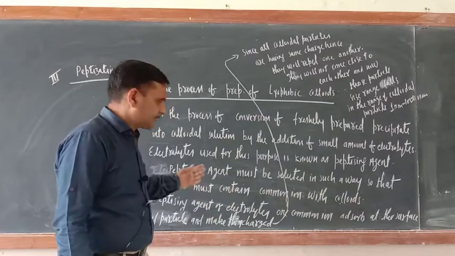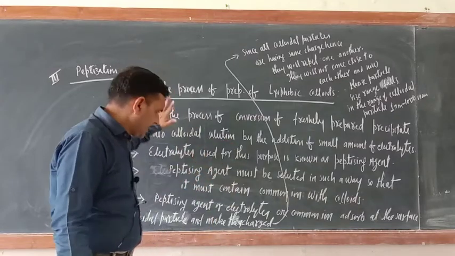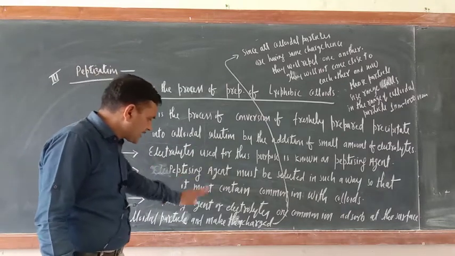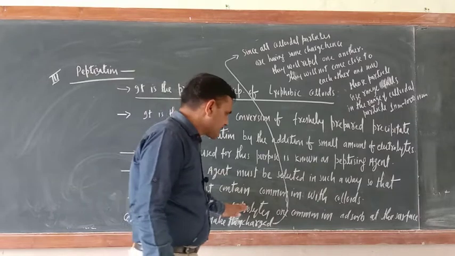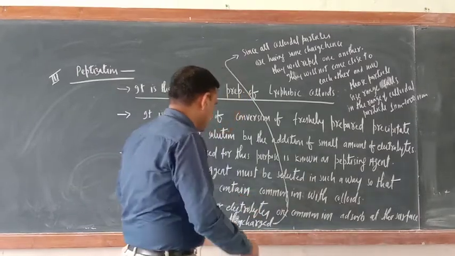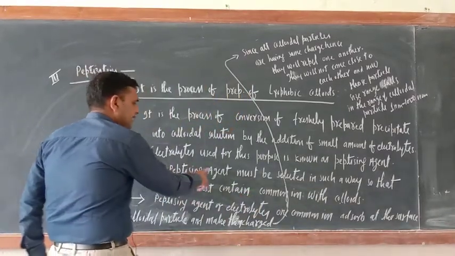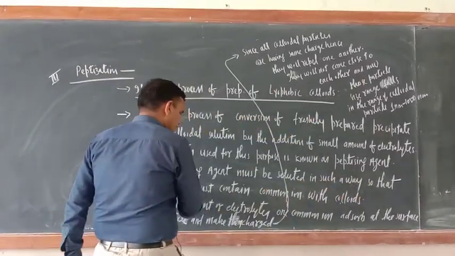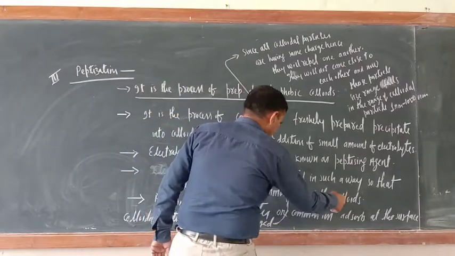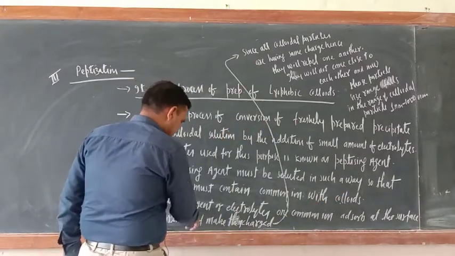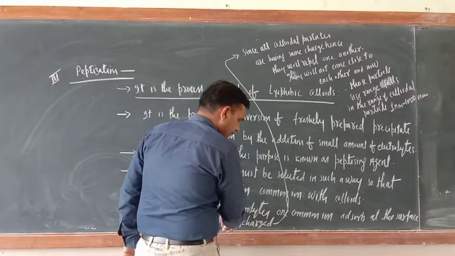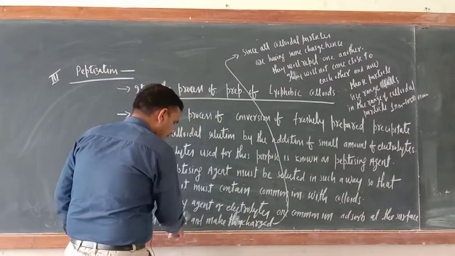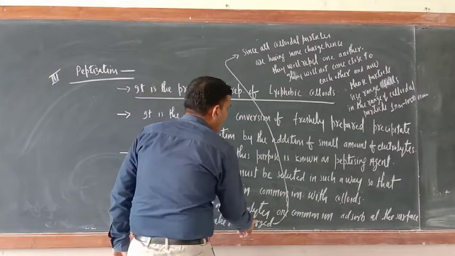Just keep on noting down these points. Peptizing agents must be selected in such a way that they contain a common ion with the colloids. Peptizing agents are electrolytes whose common ion is adsorbed at the surface of the colloidal particle and makes them charged.